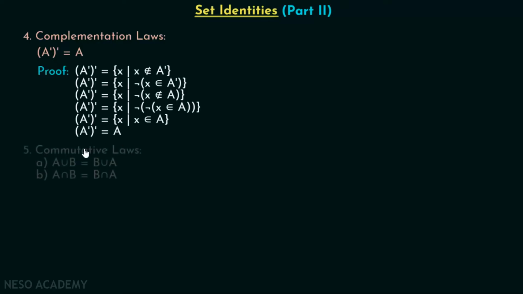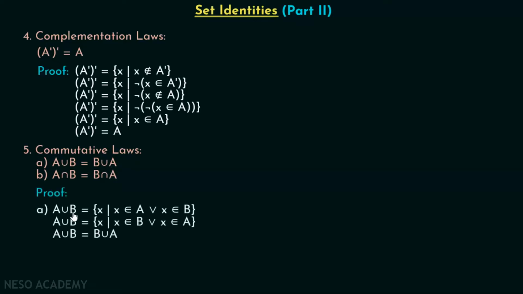Now, we will discuss commutative laws. There are basically two laws under this category, that is A union B is equal to B union A and A intersection B is equal to B intersection A. Let's just try to prove them one by one. First, we will discuss A union B equal to B union A.